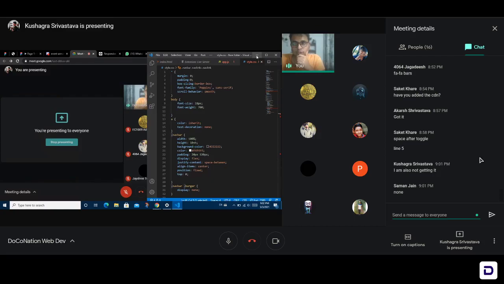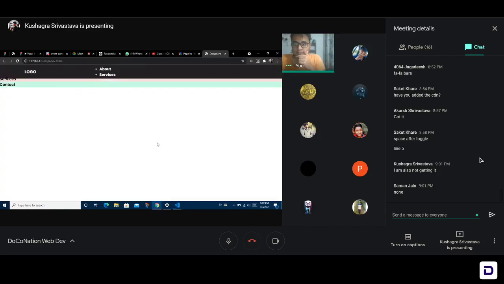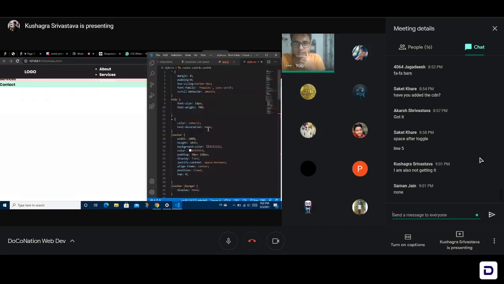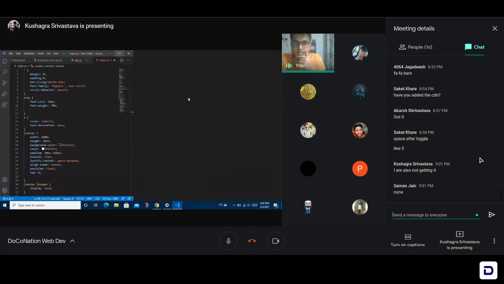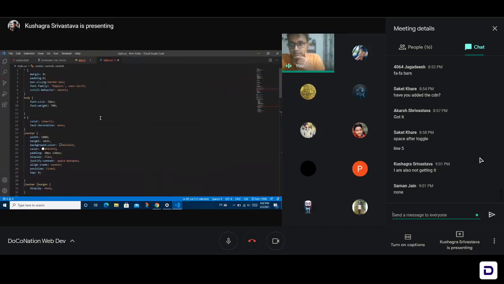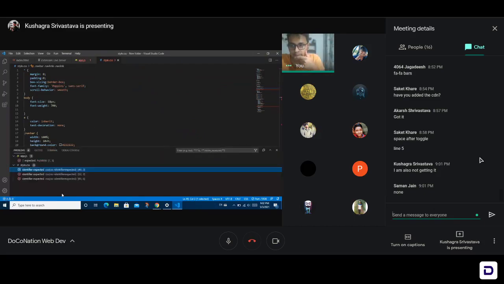Okay Kushagr, what's the problem? Show the website first. Let's have a look at it. Oh my god, something is really messed up. A lot of CSS mistakes, Kushagr. Let's have a look at some of those and fix them. I can already see that there are errors in this. Let's find those red squiggly lines wherever they are. Identifier expected. Click on one of those at least.